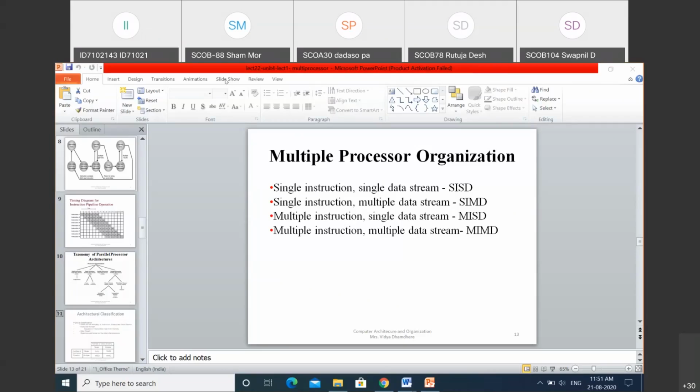The first processor organization is single instruction, single data stream, in short called SISD architecture. Then the second type is single instruction, multiple data stream, which is nothing but the SIMD architecture. The third one is multiple instructions, single data stream.